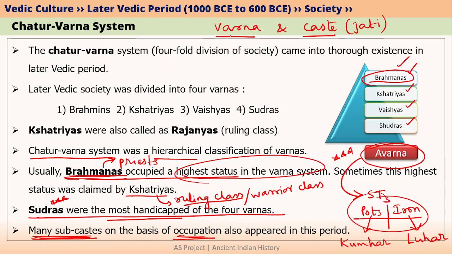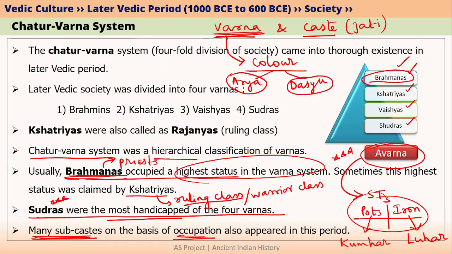We already know that initially Varna actually meant color. At the start of early Vedic period and even before early Vedic period, there were mainly two Varnas. They were nothing but Arya Varna and Dasyu Varna. So fair skinned people were called as Arya Varna, whereas dark skinned people were called as Dasyu Varna.